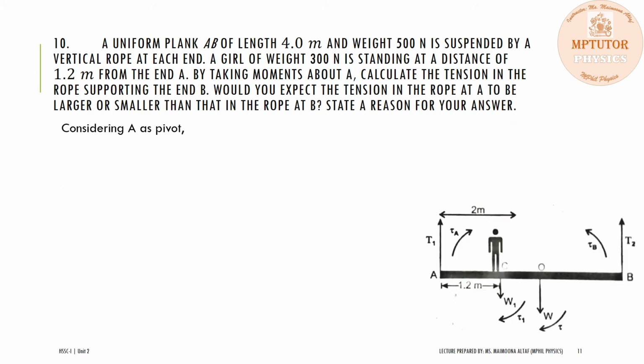And considering A as a pivot, the torque due to W1 plus the torque due to weight W must be equal to the torque TB due to the tension created in the string at point B. So the anti-clockwise torque, tau B, will be equal to the clockwise torques, which are tau and tau 1.